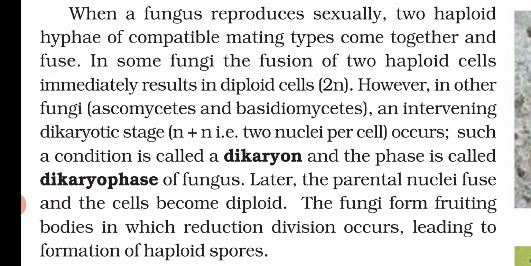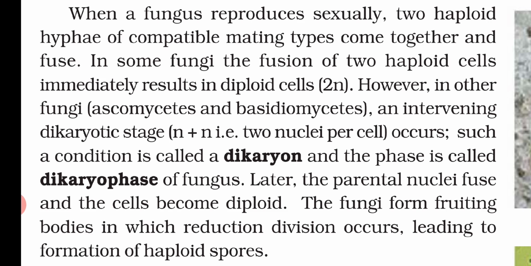In that stage, a cell contains two nuclei, and this condition is known as the dikaryon, and the phase is called the dikaryophase of the fungus. That means whenever the two mating types of fungi fuse, the nuclei are not fused, and in a cell we will find two nuclei, and that stage is known as the dikaryon phase.